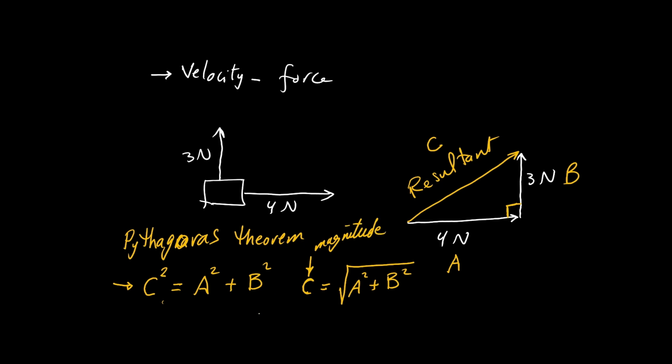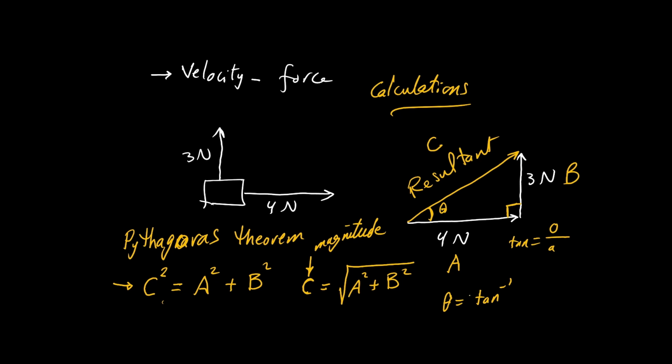What about the direction? How to get the angle? Again, we are getting it by calculations, not by only measuring. We use the Pythagoras theorem to get the magnitude, and we can use the tan. If the angle here is theta, you know that tan of any angle equals opposite over adjacent.